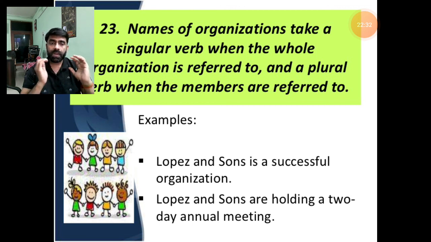If they had been taken as an organization, we would have to use a singular auxiliary here, but they are taken differently and separately. They are the constituents of the organization, and now we are talking separately about them, so they have become plural.